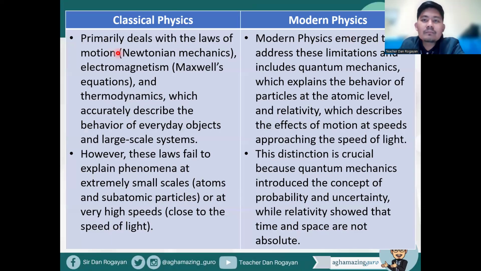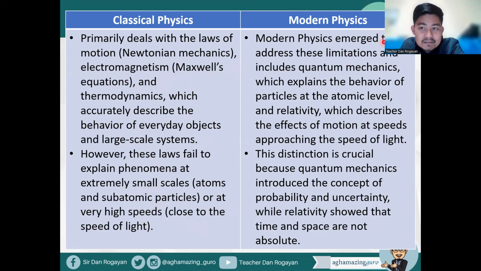So classical primarily deals with the laws of motion, the Newtonian mechanics, electromagnetism, Maxwell equations, and thermodynamics, which accurately describe the behavior of everyday objects and large-scale systems. However, these laws fail to explain phenomena at extremely small scales like atoms and subatomic particles, or at very high speeds close to the speed of light.